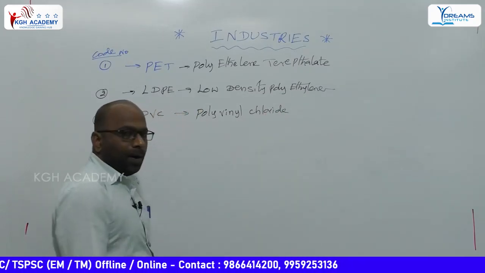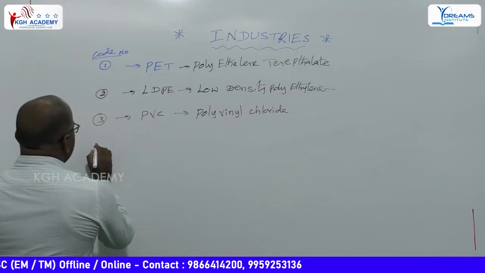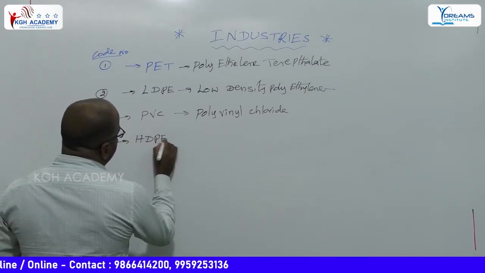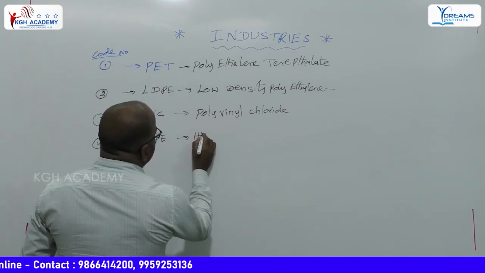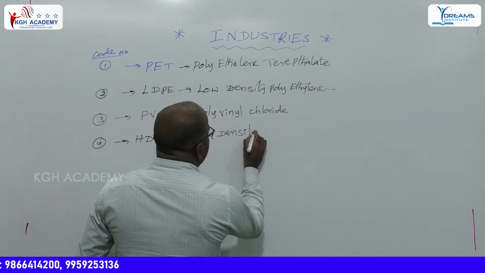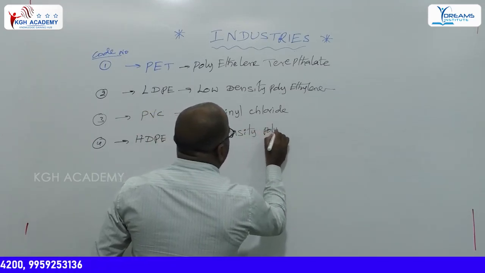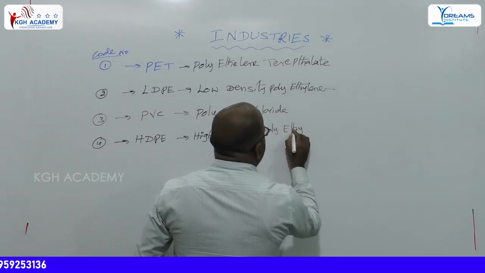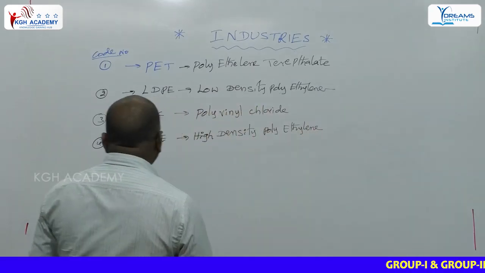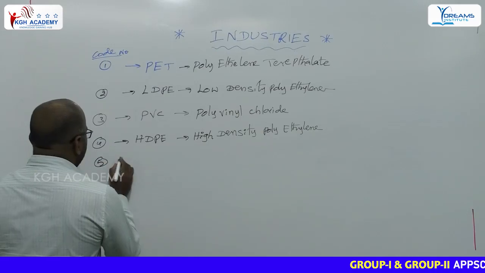Fourth one, HDPE. High density polyethylene.